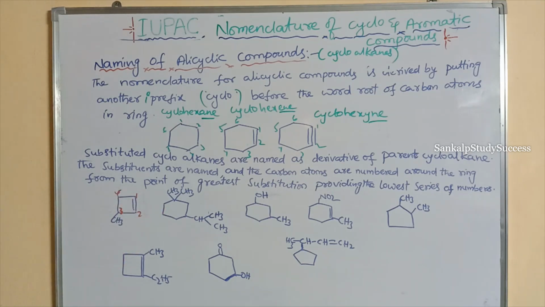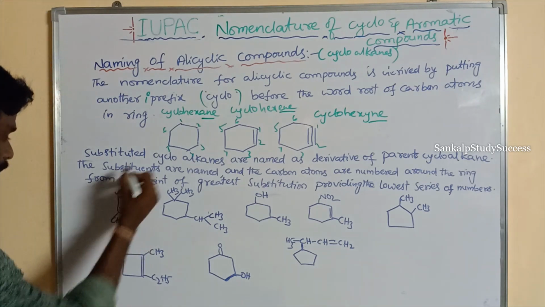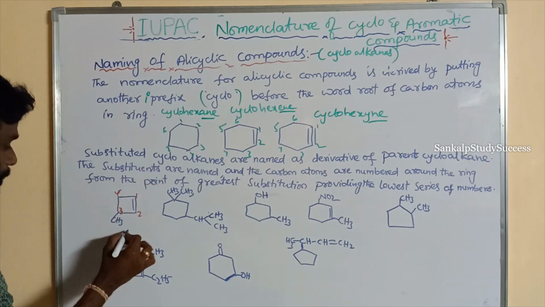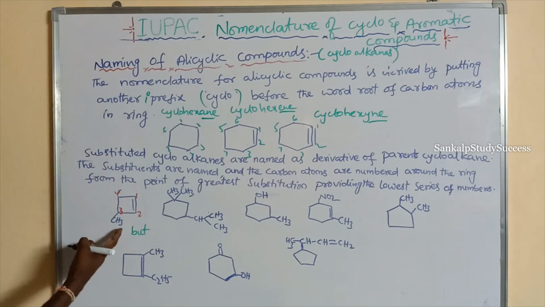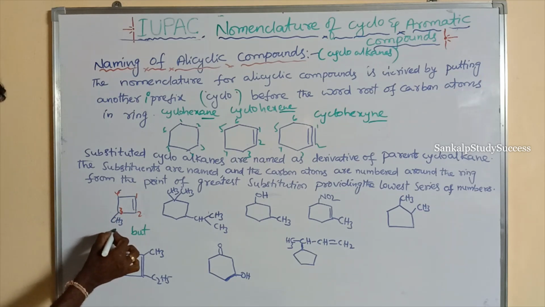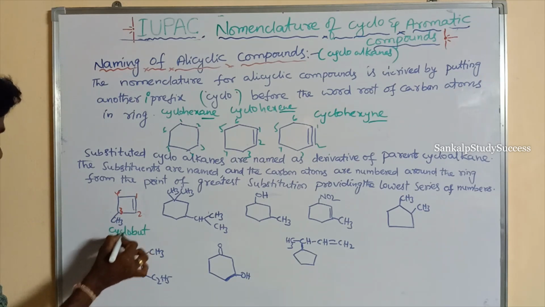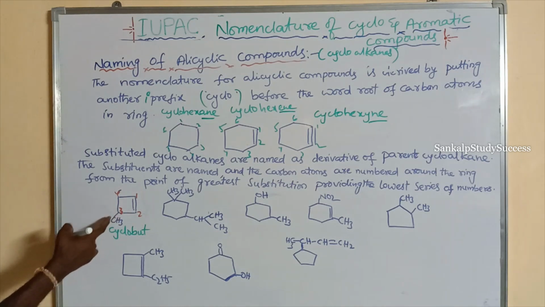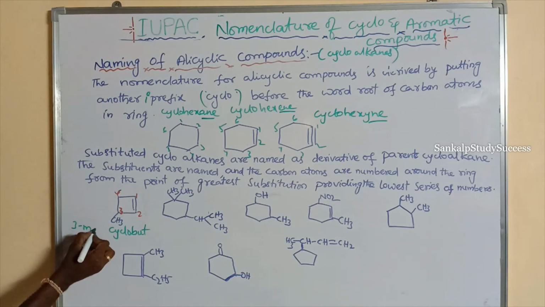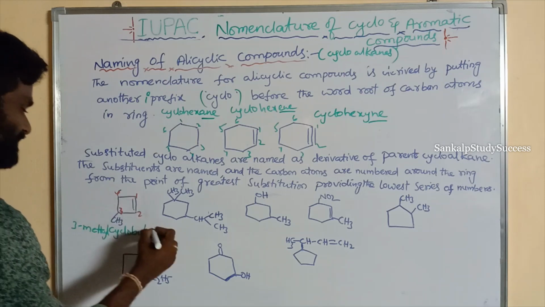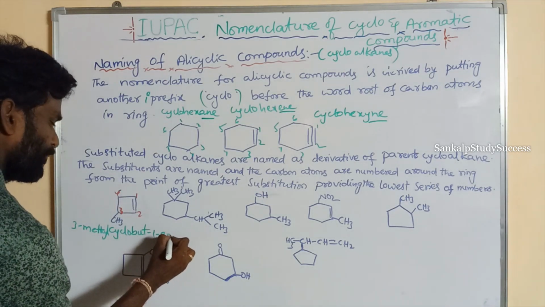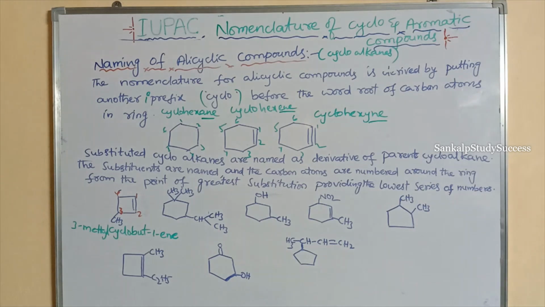Now what is its name? How many carbons are in the ring? 4, so but. What is the primary prefix? Cyclo. What is the secondary prefix? Methyl, 3-methyl. And what is the suffix? This is a double bond, ene, present at position 1. So it is cyclobutene: 3-methylcyclobut-1-ene. That is its name.